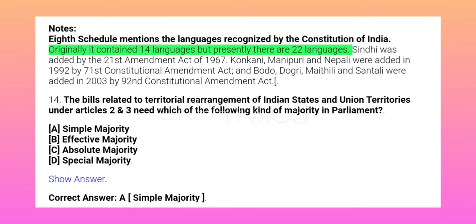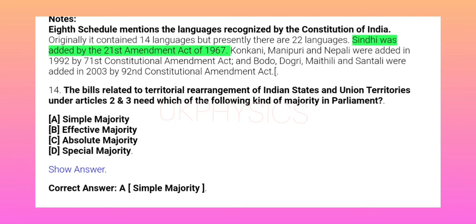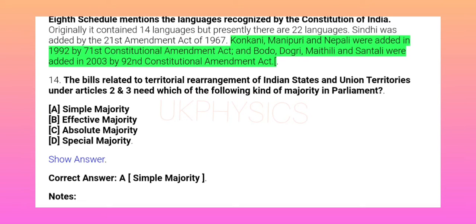Originally it contained 14 languages, but presently there are 22 languages. Sindhi was added by the 21st Amendment Act of 1967. Konkani, Manipuri and Nepali were added in 1992 by 71st Constitutional Amendment Act, and Bodo, Dogri, Maithili and Santali were added in 2003 by 92nd Constitutional Amendment Act.